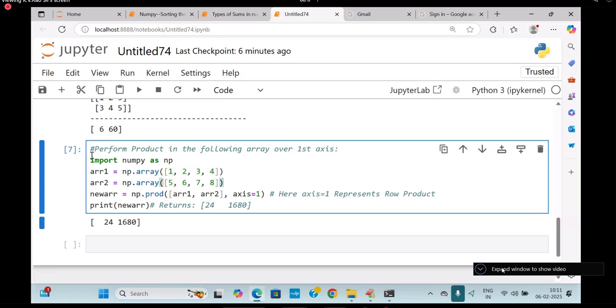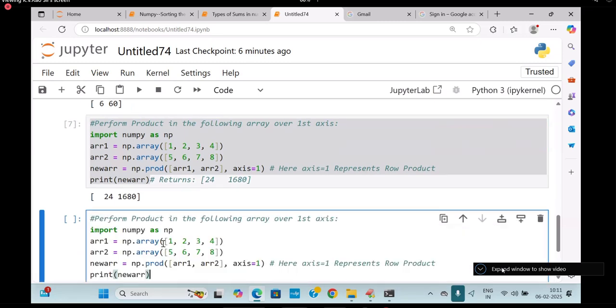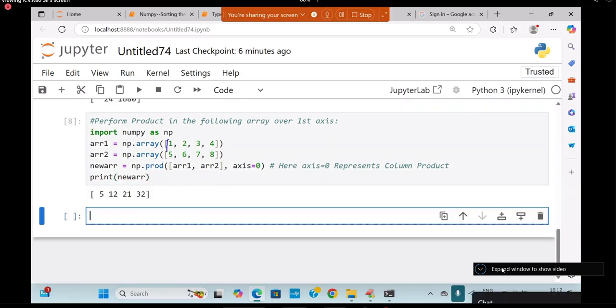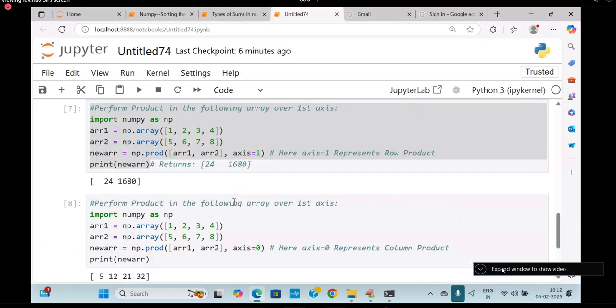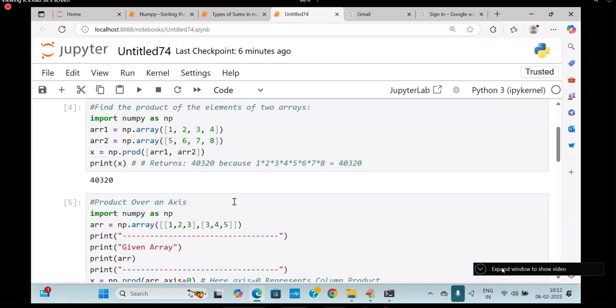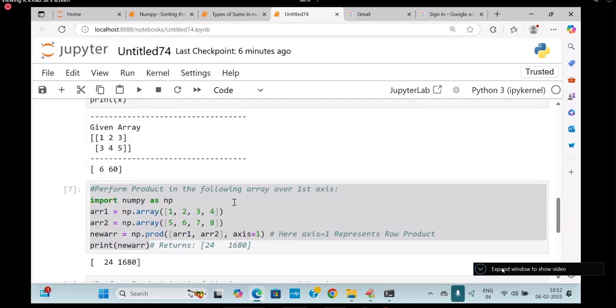Go to next. Here I will take it. Axis is equal to what? 0. This is saying what? 1. Column. So here axis is 0. So here I will get it. Come on. 1 into 5, 2 into 6, like that. All right. Yes. Fine. Go to this place here. I will get it. It is done. Next one.